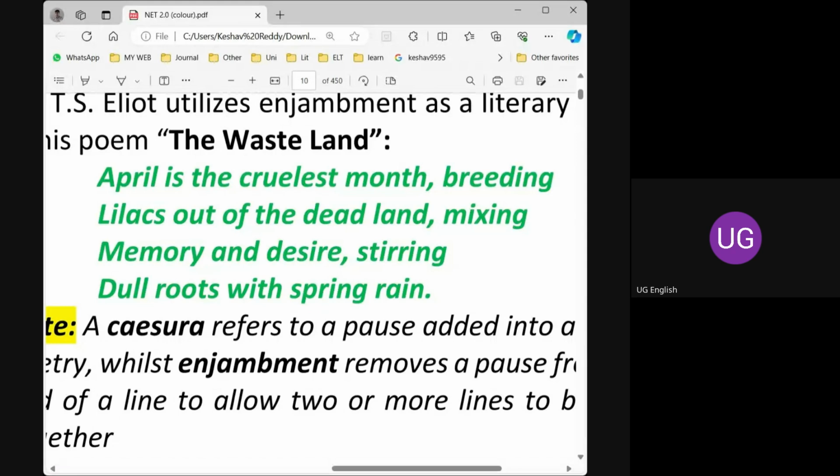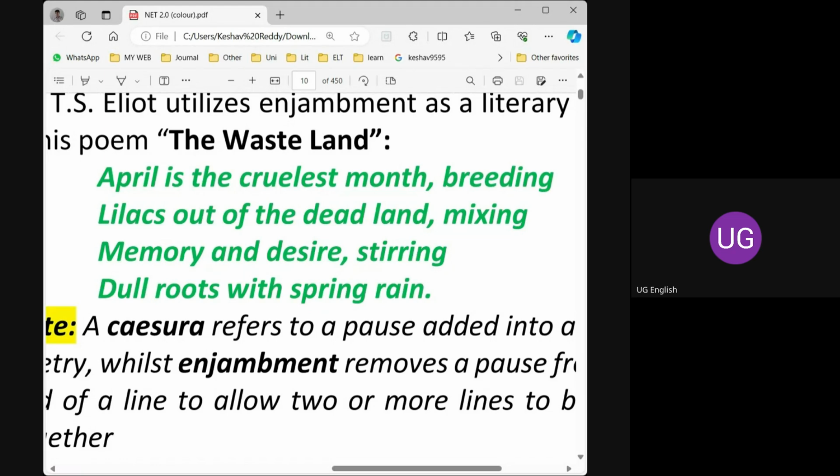The author has given a hint of the next line with breeding, and the meaning is carried forward to the next line. If you don't read the second line, the first line is not giving a complete sense here.